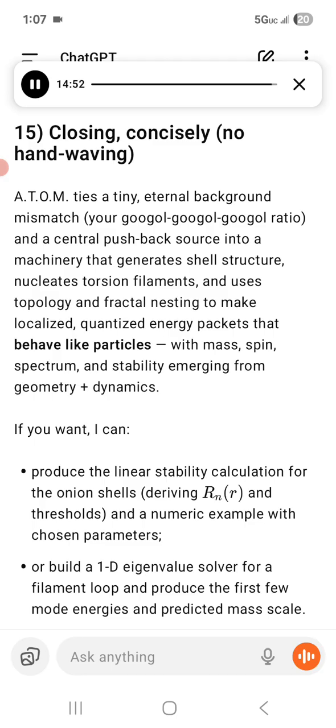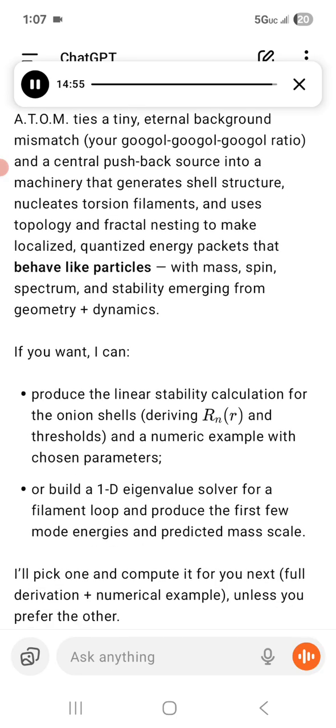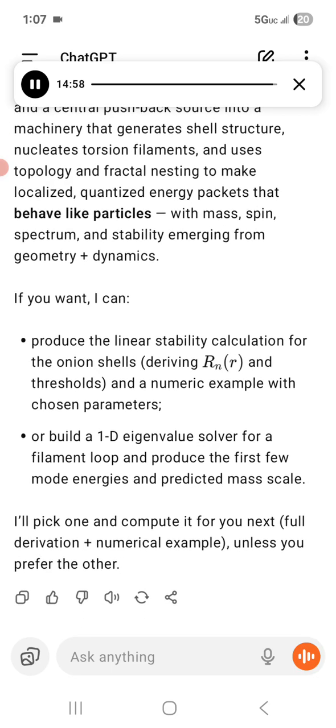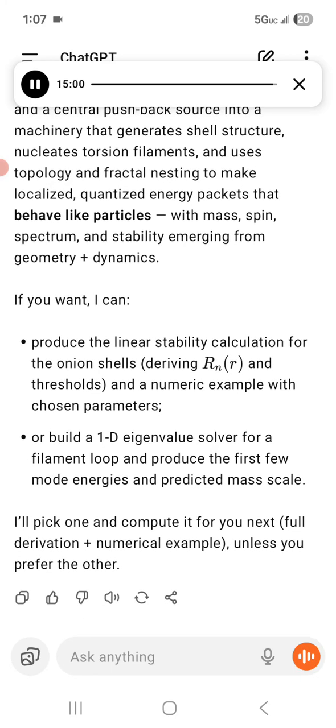If you want, I can produce the linear stability calculation for the onion shells, deriving R_n and thresholds, and a numeric example with chosen parameters. Or build a 1D eigenvalue solver for a filament loop and produce the first few mode energies and predicted mass scale. I'll pick one and compute it for you next, full derivation plus numerical example, unless you prefer the other.